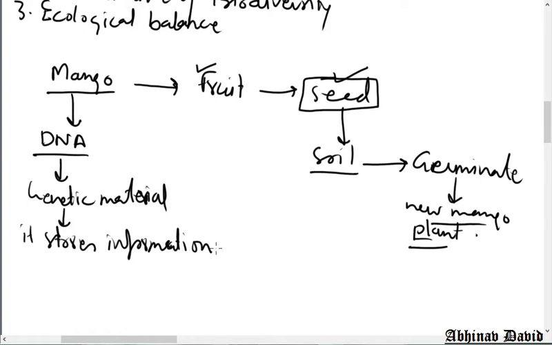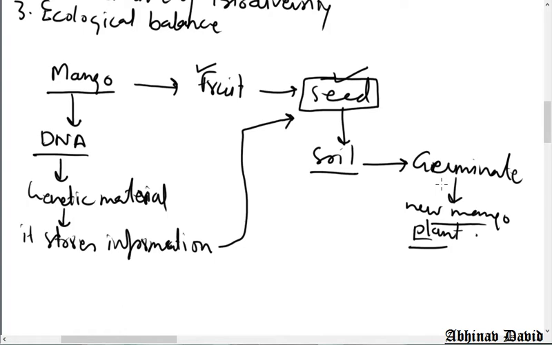So it stores the information to produce a new mango plant, and this information is passed to the seed. That is why the seed has the information to produce a new mango plant. I hope you are getting my point that mango contains DNA, the genetic material which stores the information, and that information passes to the seed.